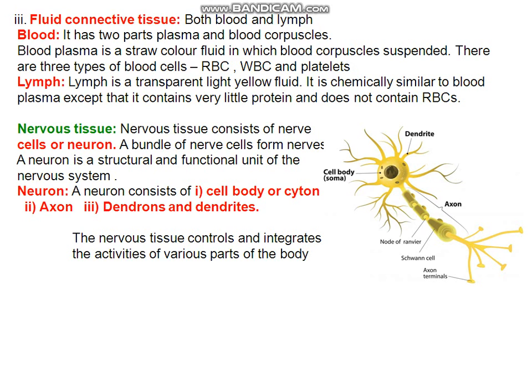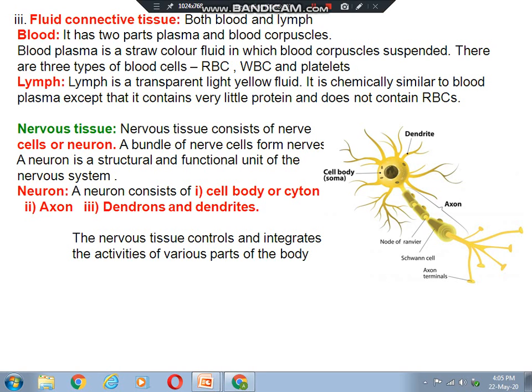Now what is the function of nervous system or nervous tissue? The nervous tissue controls and integrates the activities of various parts of the body. I have already told you that we have nervous coordination in our body, which helps in coordinating between the different body parts. It provides sensation and perceptions, and carries messages from one part of our body to another part. So this is all about the nervous system.